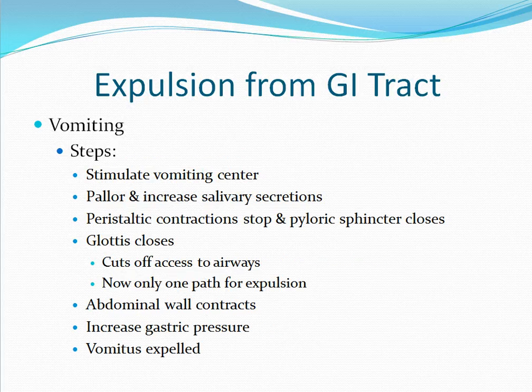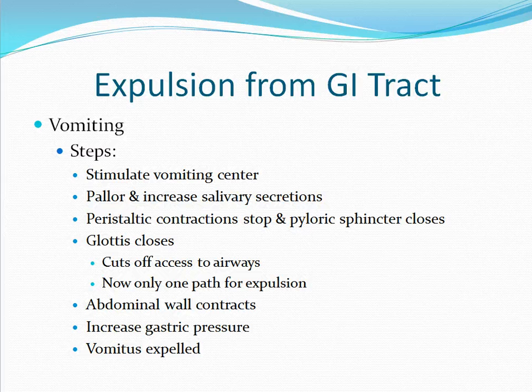Vomiting begins when the vomiting center is stimulated. This results in pallor and an increase in salivary secretions. Peristaltic contractions will then stop and the pyloric sphincter will close. This is the opening between the stomach and the duodenum.